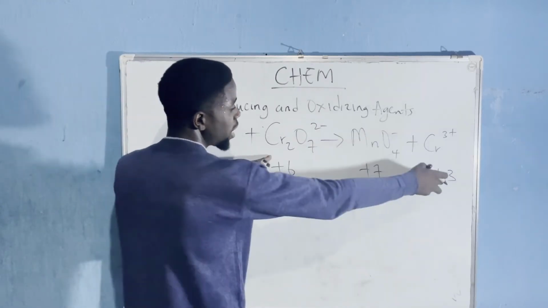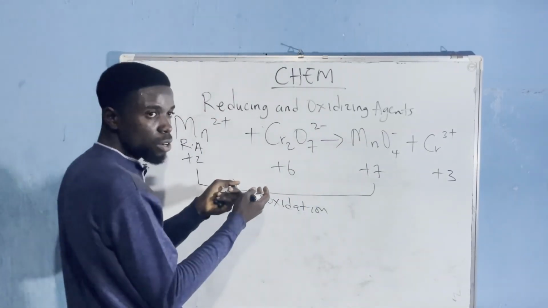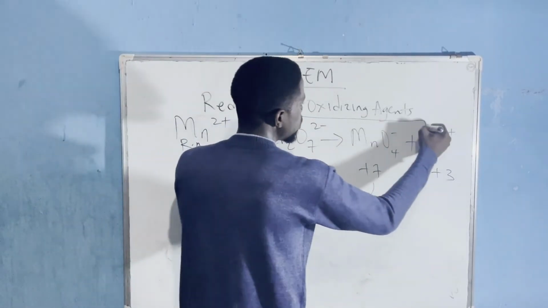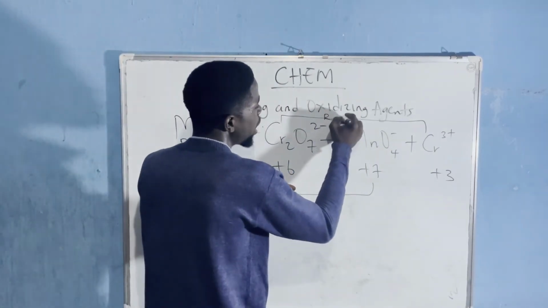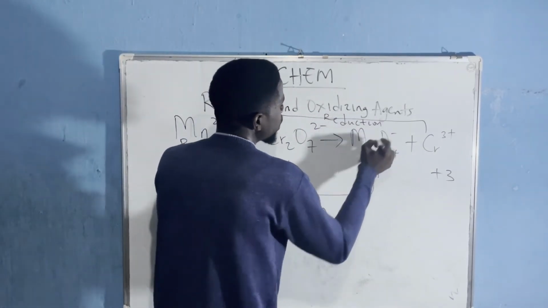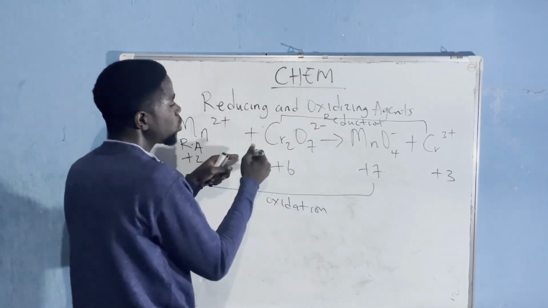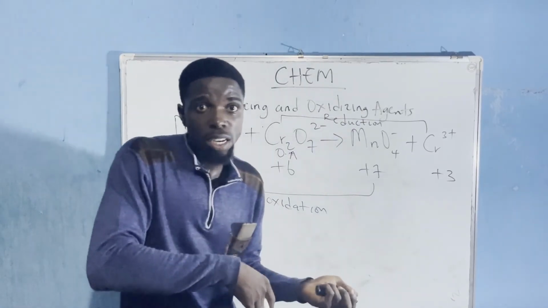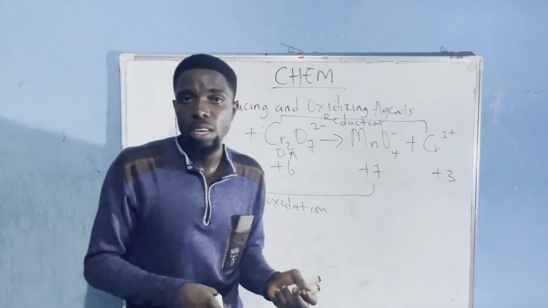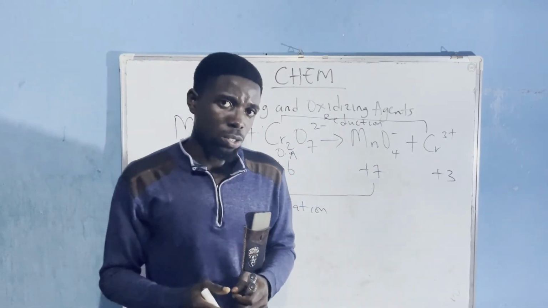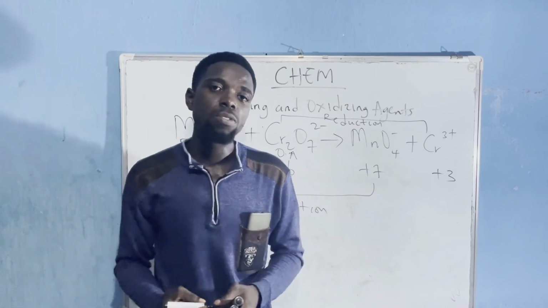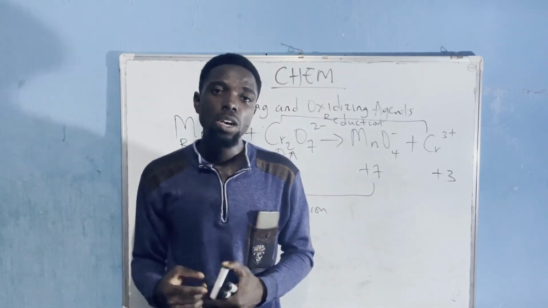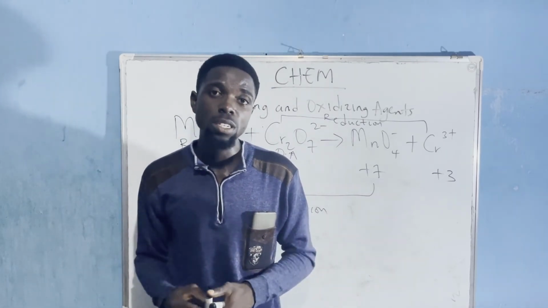Chromium here is 6, on the other side is 3. The implication is that it decreased. Decrease in oxidation number is referred to as reduction, and the agent that is involved in reduction is the oxidizing agent. So it's more or less a paradox. The oxidizing agent is involved in reduction while the reducing agent is involved in oxidation. Okay, so I guess with this video you have learned something about identifying the reducing agent and the oxidizing agent.